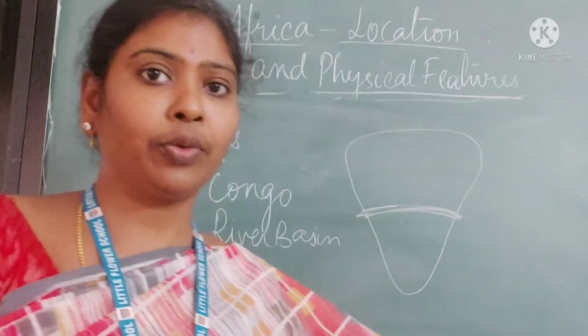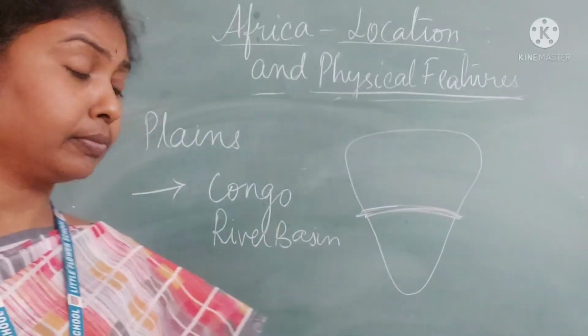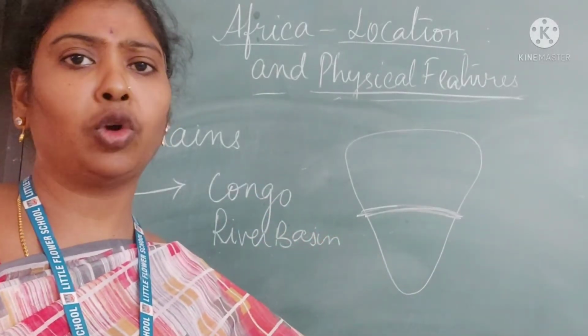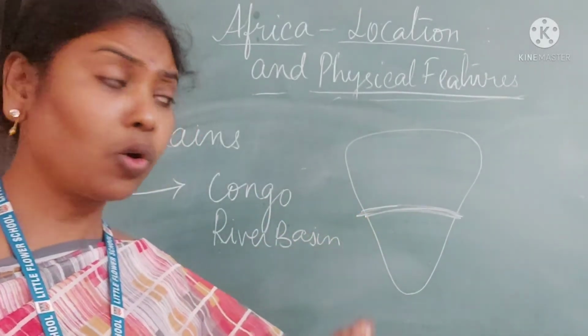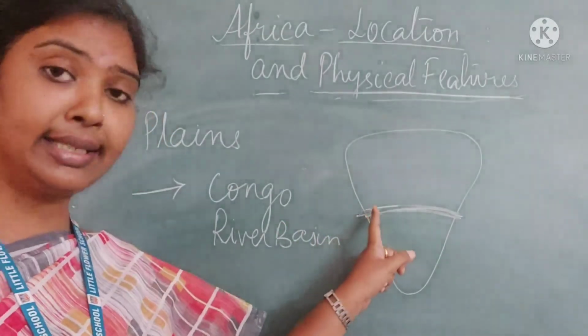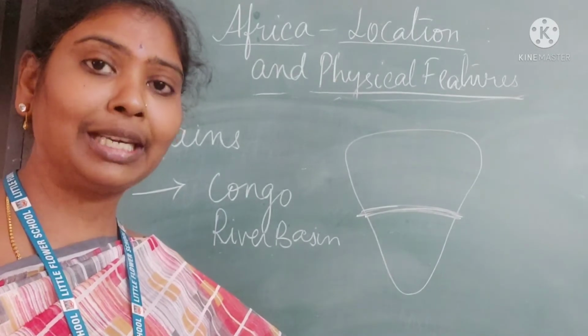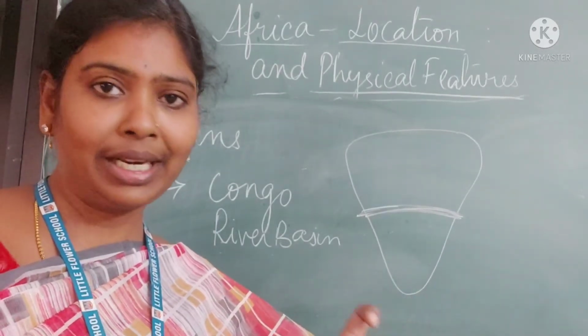And the next one, what we are seeing is plains. Plains are very few in Africa. Coastal plains are very narrow, and plains mostly are present in the Congo Basin, right? Coastal plains are very narrow in Africa.